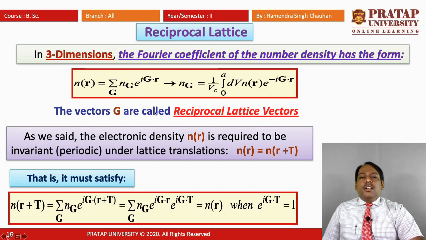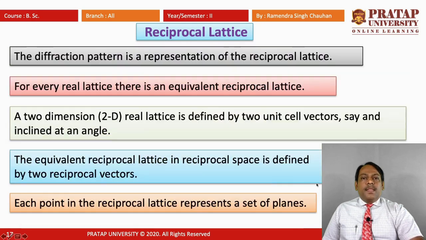The vectors g are called reciprocal lattice vectors. As we said, the electronic density n(r) is required to be invariant under lattice translations, that is n(r) equals n(r plus T), so it must satisfy n(r plus T) equals the summation over g of ng e raised to i g dot (r plus T), which equals the summation over g of ng e raised to i g dot r times e raised to i g dot T, which is equal to n(r) when e raised to i g dot T is equal to 1.